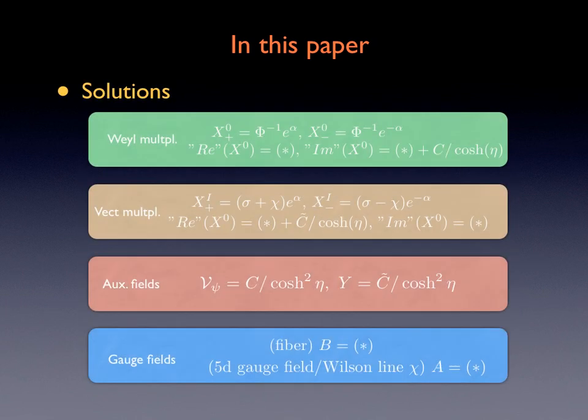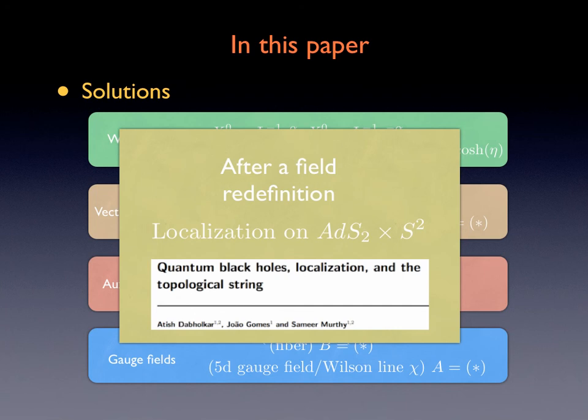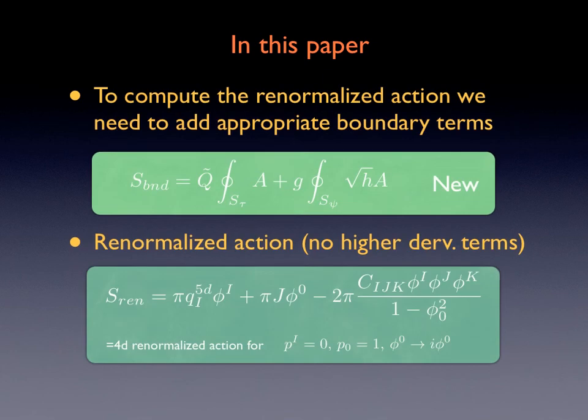From a 5D perspective, the localization equations look very complicated. There are a great number of fields, both from the Weyl and the vector multiplets, that are left unfixed. However, after field redefinition, they are the solutions found in the problem of localization on AdS2 x S2. To compute the renormalized action, we need to add appropriate boundary terms. These Wilson lines differ from the ones computed in the case of AdS2 x S2. In the absence of higher derivative corrections, we compute the renormalized action on the localization locus to give the following expression, where phi are some potentials that have to be integrated.